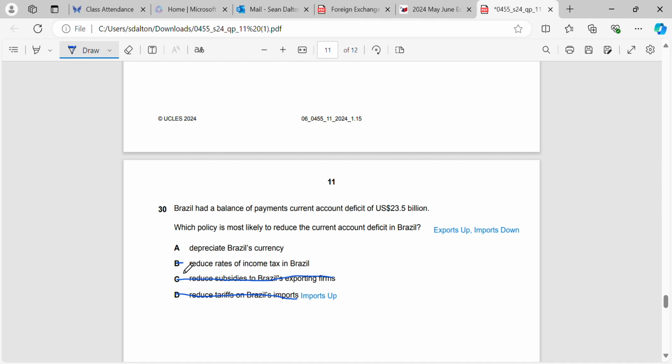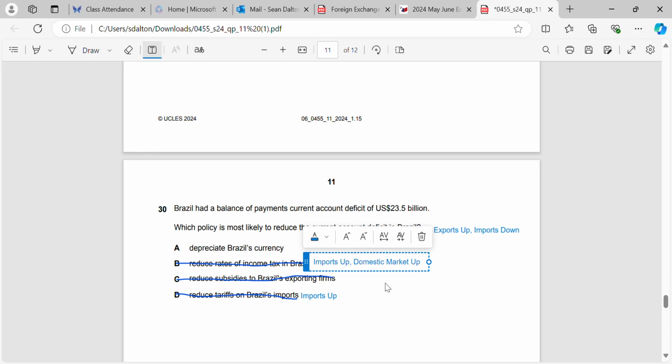Similarly, if we reduce the rates of income tax in Brazil, what's going to happen? People are going to have more money to spend, but how would that translate into an increase in exports? It may not necessarily. So normally if people have more money to spend, they start to import more. So imports are likely to go up, and the increased money they have for spending may be directed towards the domestic market, which are not exports. So essentially they will start to buy products from Brazilian companies in Brazil, which is not going to help us reduce the current account deficit.